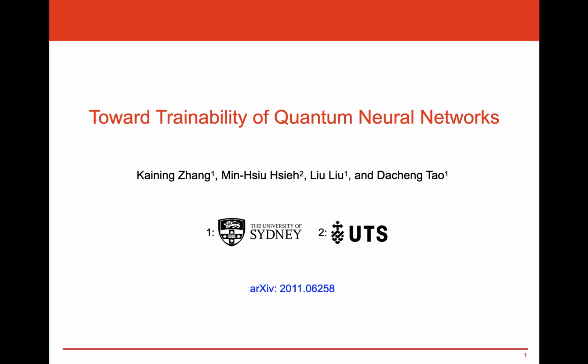I'm Kaining Zhang from the University of Sydney, and I would like to present our work towards the trainability of quantum neural networks. In short, this work provides lower bounds on the gradient norm for quantum neural networks with certain structures to show the absence of the barren plateau problem. The full version is available on the AQIS website.